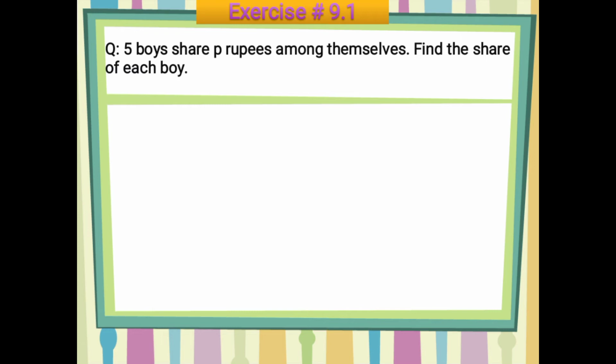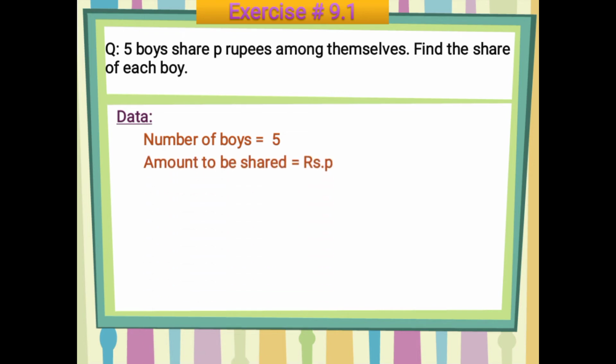Now first of all we will make the data. As I am repeating again, first you will write down the number of boys. The number of boys is 5. How many boys do you have? 5. And the amount to be shared is rupees p. Amount to be shared is equal to rupees p. And what you have to find out is the share of each boy. So what are you going to do here?